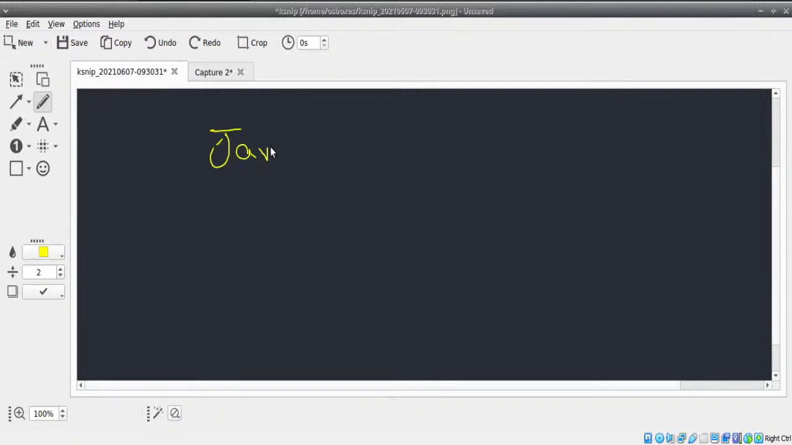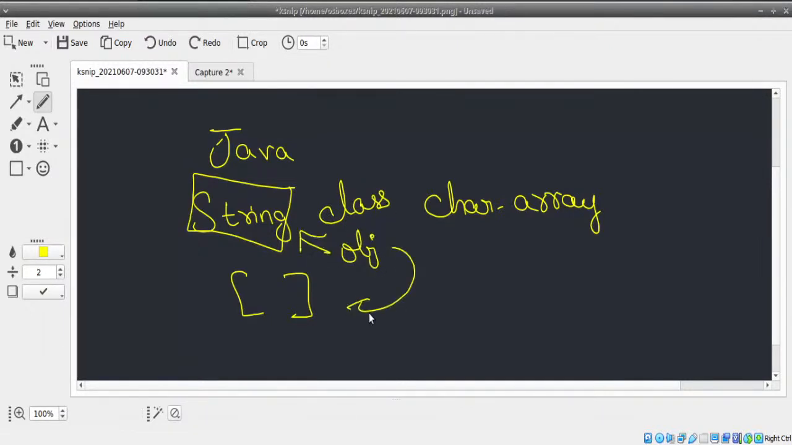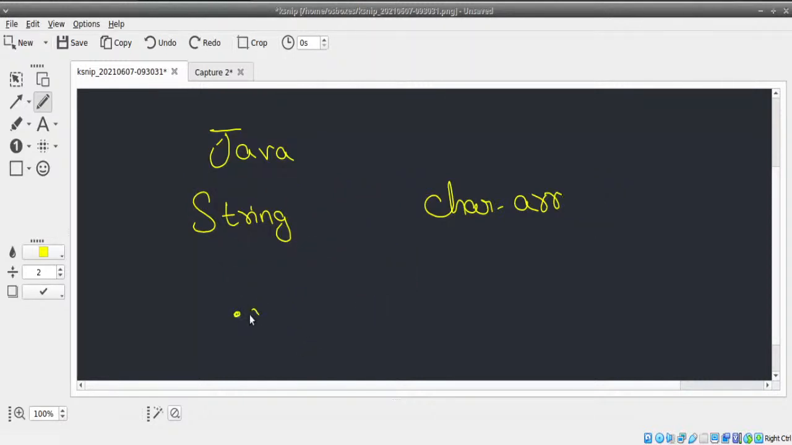In Java, you have a concept called string and another concept called character array. If you go through the concept of string, you cannot use index because string is a class. You will be creating objects of the class. Using objects of class string, you cannot use index. Instead, you have to use a function called charAt followed by the index i.